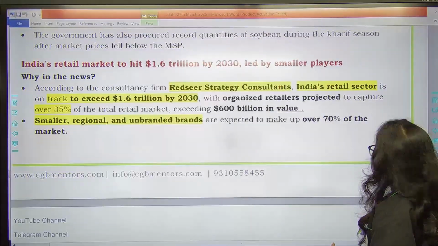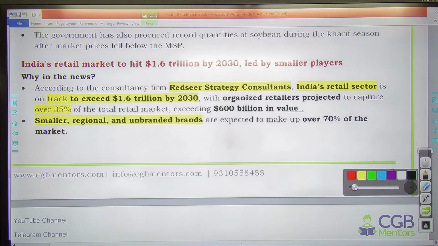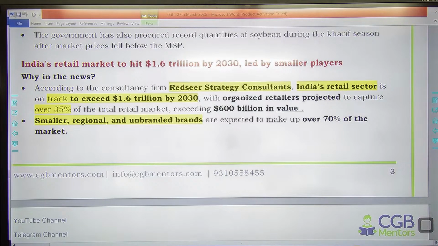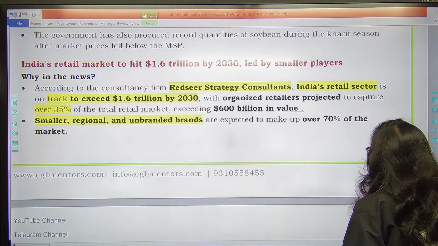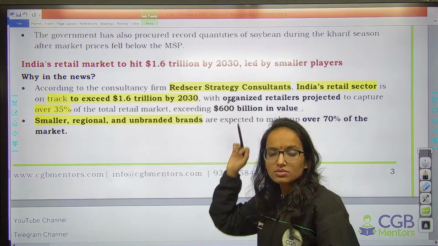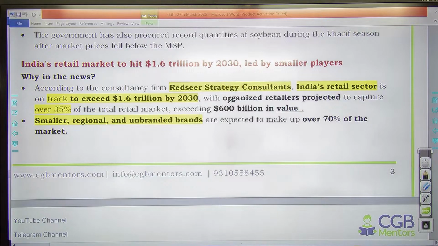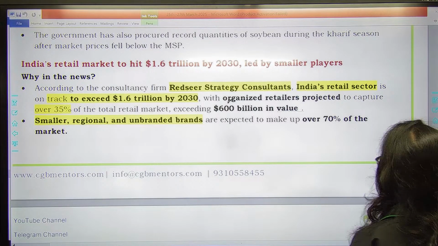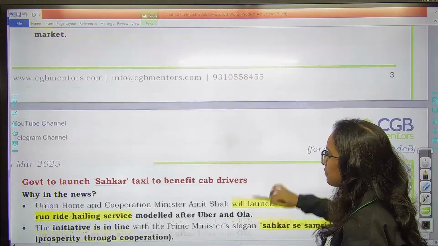Then next one is, according to the consultancy firm Red Sea Strategy Consultants, India's retail sector is on track to exceed $1.6 trillion by 2030, with organized retailers projected to capture over 35% of the market. So retail sector is growing fast in India. Smaller, regional, unbranded brands are expected to make up over 70% of the market. So the retailers' share is increasing a lot.